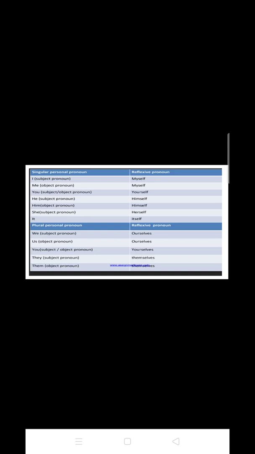Now here I have listed the reflexive pronouns for all of you, and I have divided them into singular and plural forms. So in the singular forms, the subject I will become myself in reflexive pronouns.